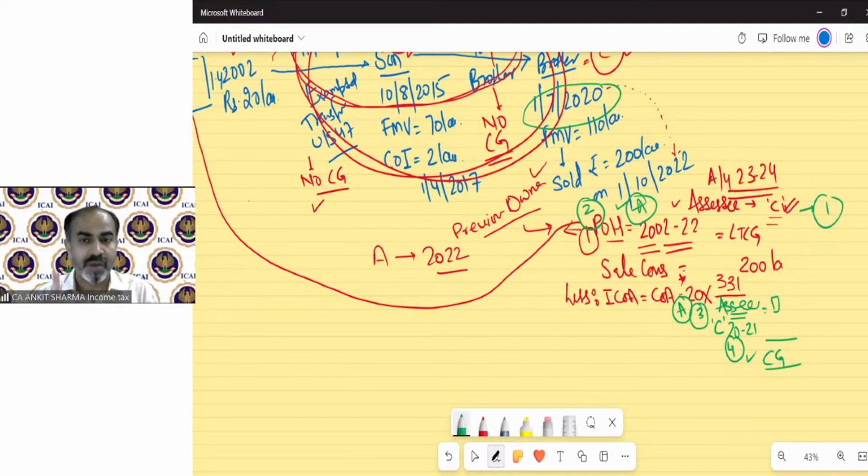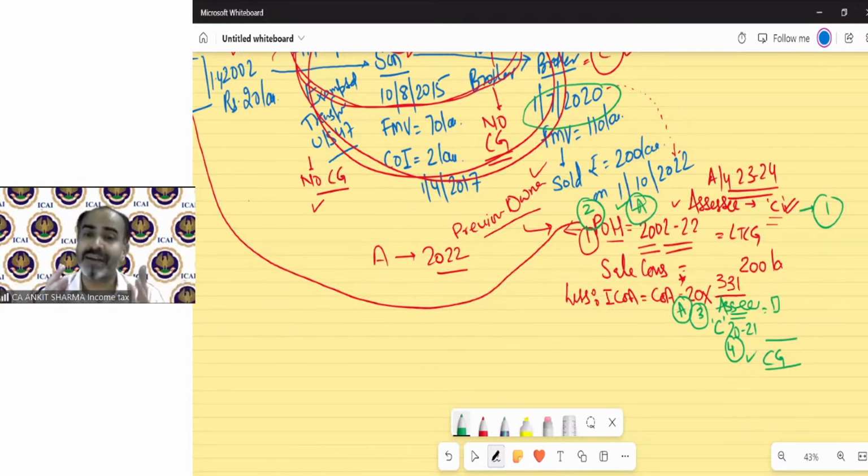The assessee is C; the period of holding and cost of acquisition of A will be taken. But the index of the assessee we need to take. Conceptually, or we can say practically, the index of Mr. A should apply, because we are taking the period of holding from the point of view of A. We are taking the cost of acquisition from the point of view of A. So we are doing everything in the numerical solution from the point of view of the previous owner, so the index should also be from A's point of view.